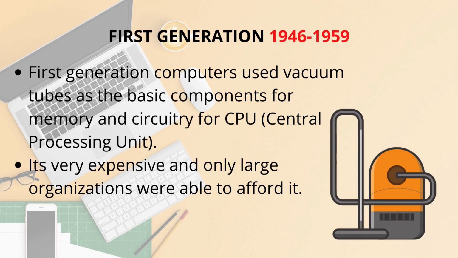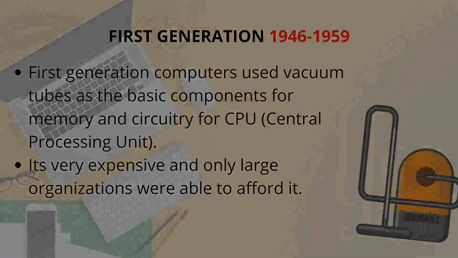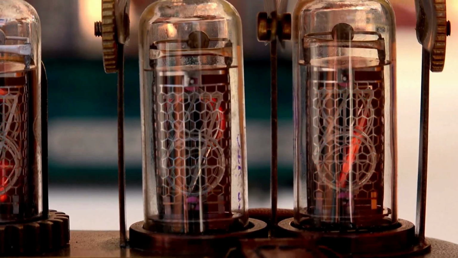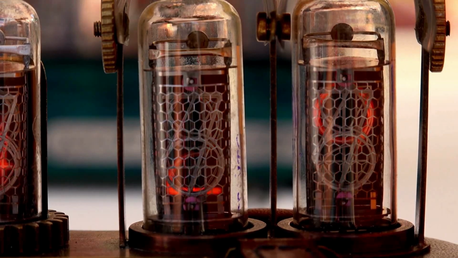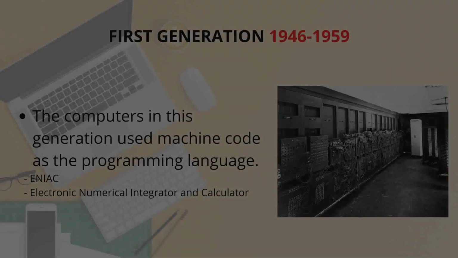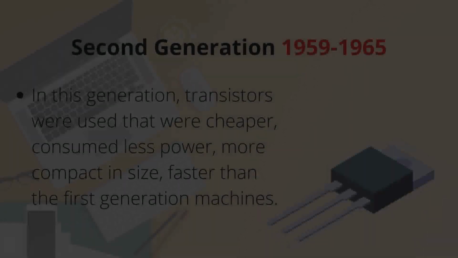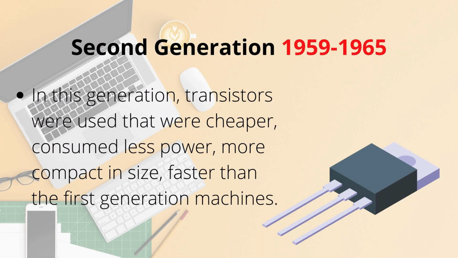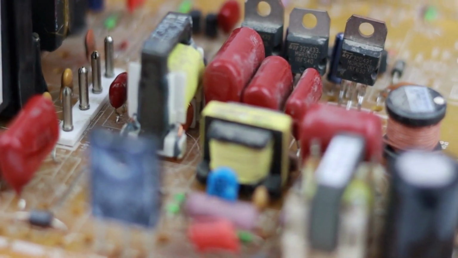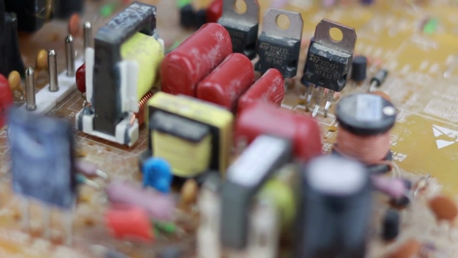First generation computers used vacuum tubes as the basic components for memory and circuitry for the CPU, Central Processing Unit. It was very expensive and only large organizations were able to afford it. The computers in this generation used machine code as the programming language. Second generation computers used transistors. Smaller size as compared to first generation computers. Generated less heat and consumed less electricity as compared to first generation computers.